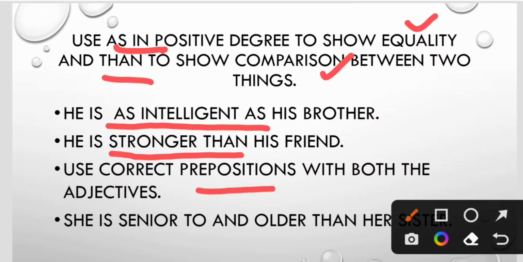Use correct preposition with both the adjectives. For example, senior to, older than. So use the correct preposition. We use "to" with senior and "than" with older.